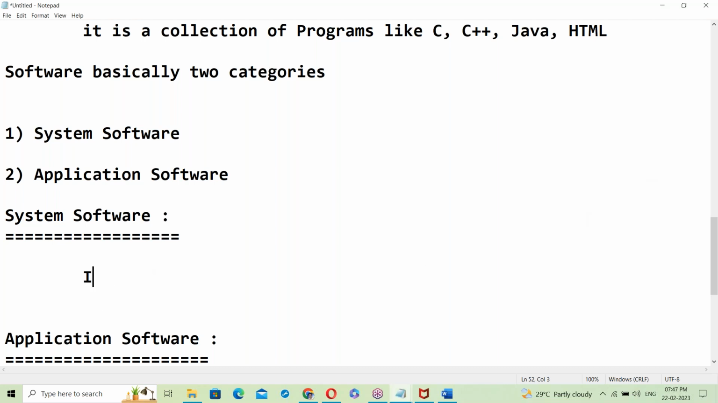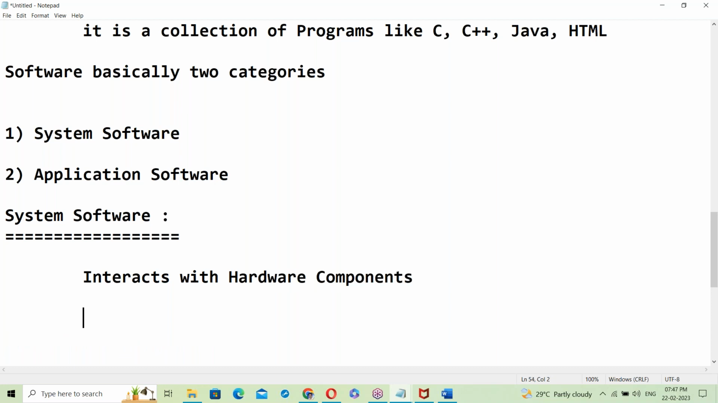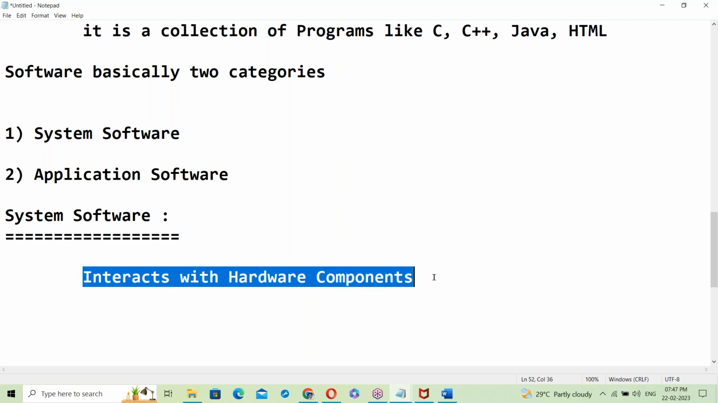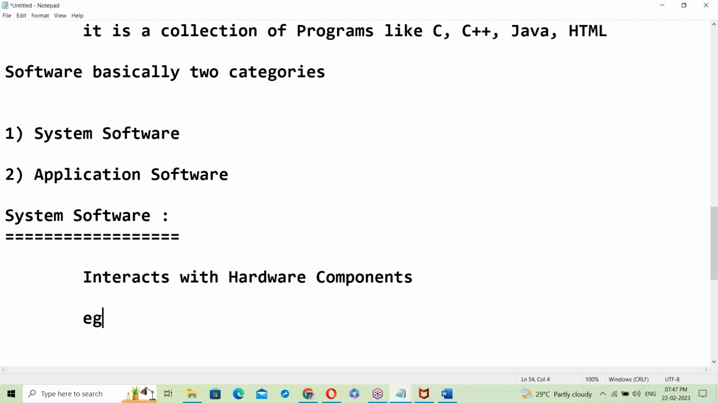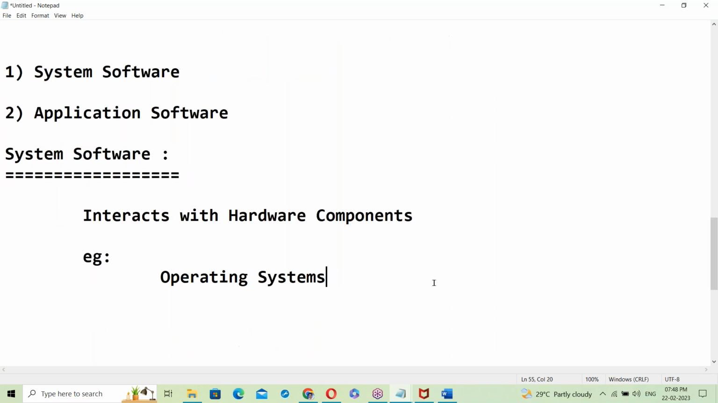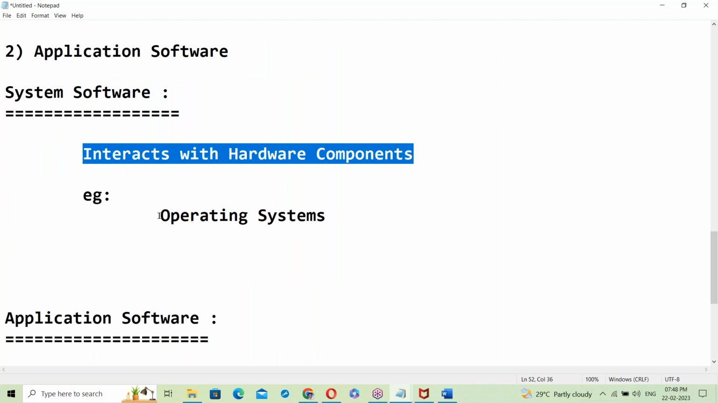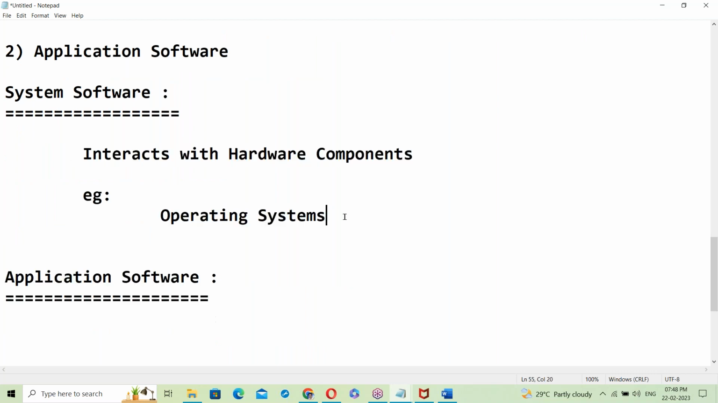System software interacts with hardware components. For example, OS, the operating system, comes under this category. Only the OS can interact with hardware. It is a system software.